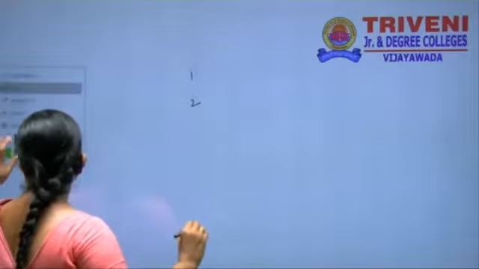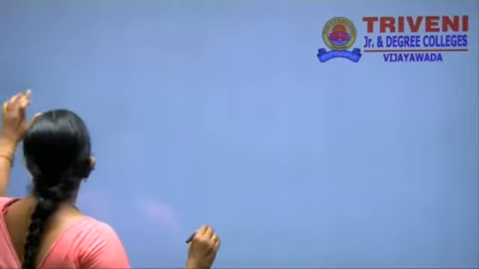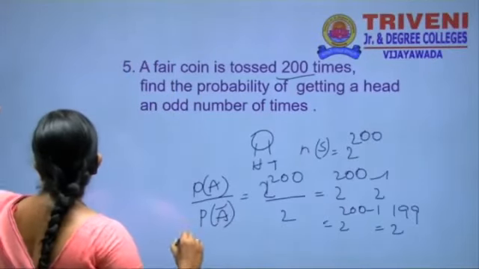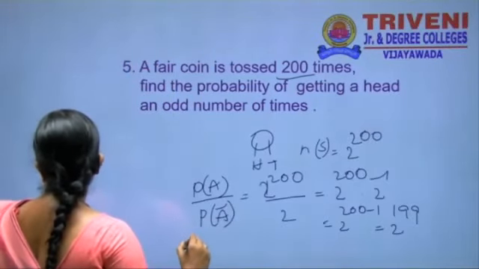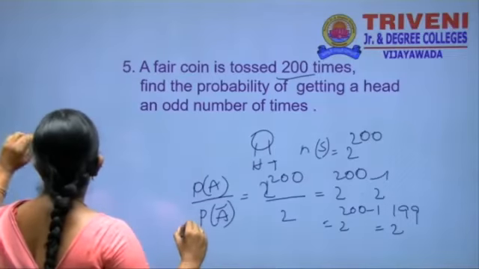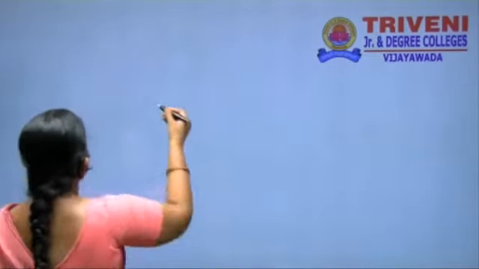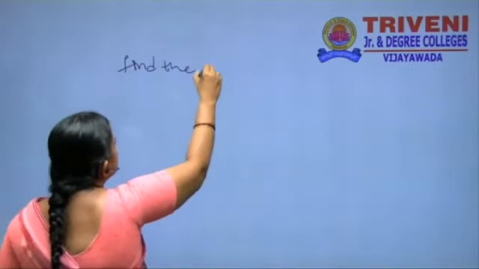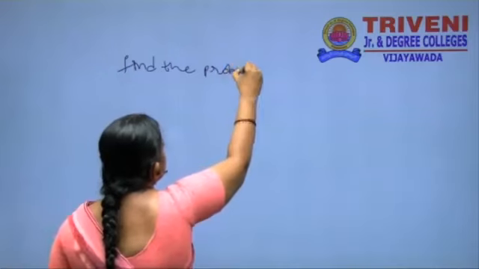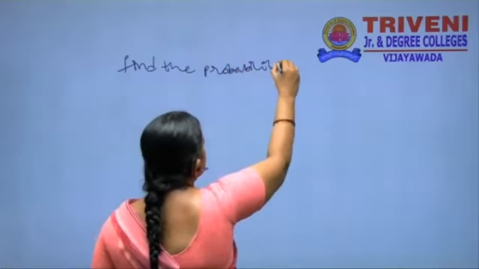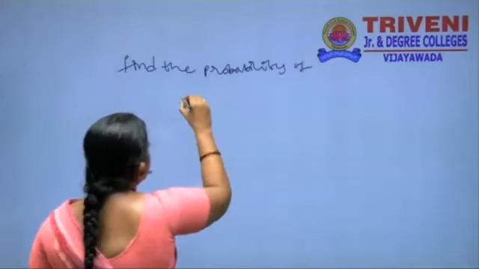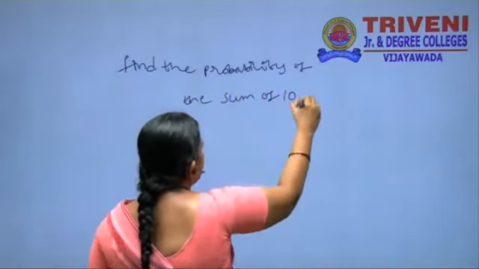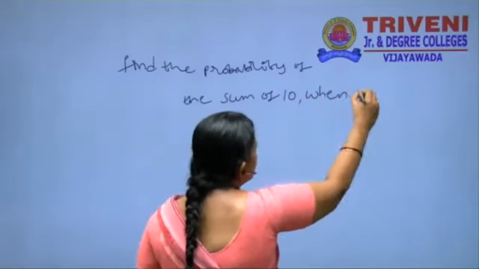Suppose we have to write the question here: find the probability of the sum of 10 when 2 dice are rolled.